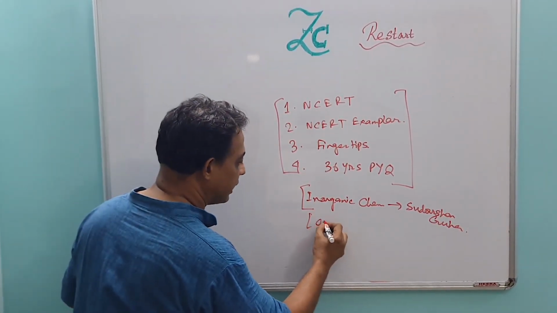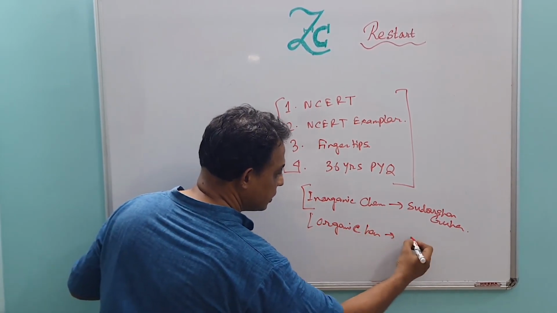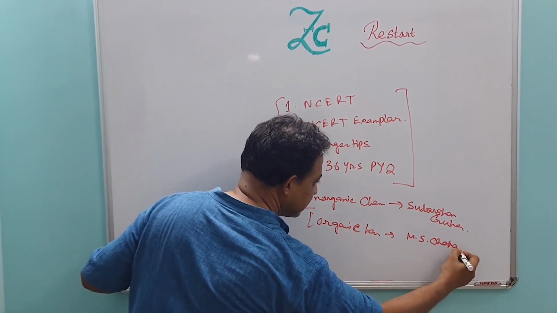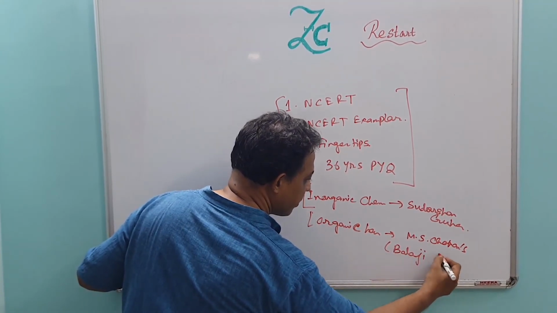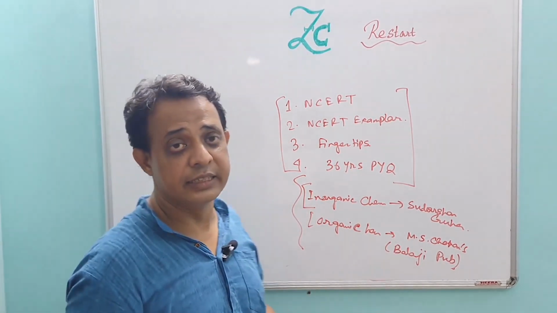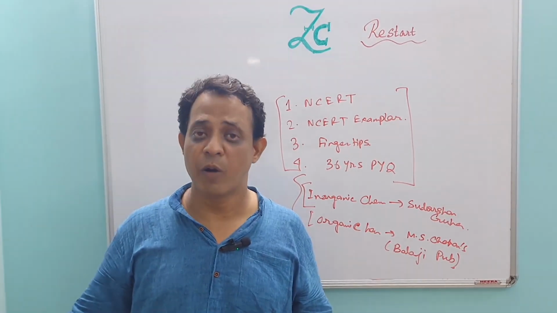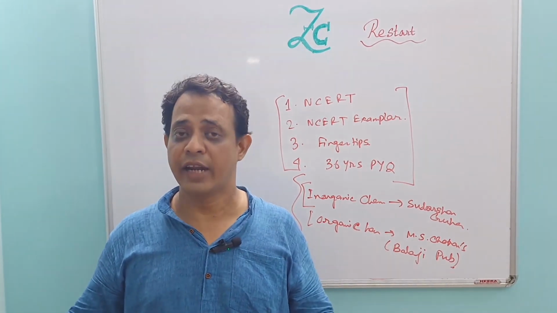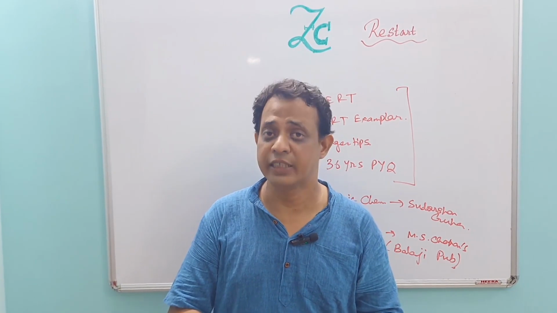And in organic chemistry, M.S. Chauhan sir's organic chemistry, which comes from Balaji Publication. So these are the books, and apart from these: the DPPs, the different mock tests, unit tests, chapter-wise tests, and the previous year questions.